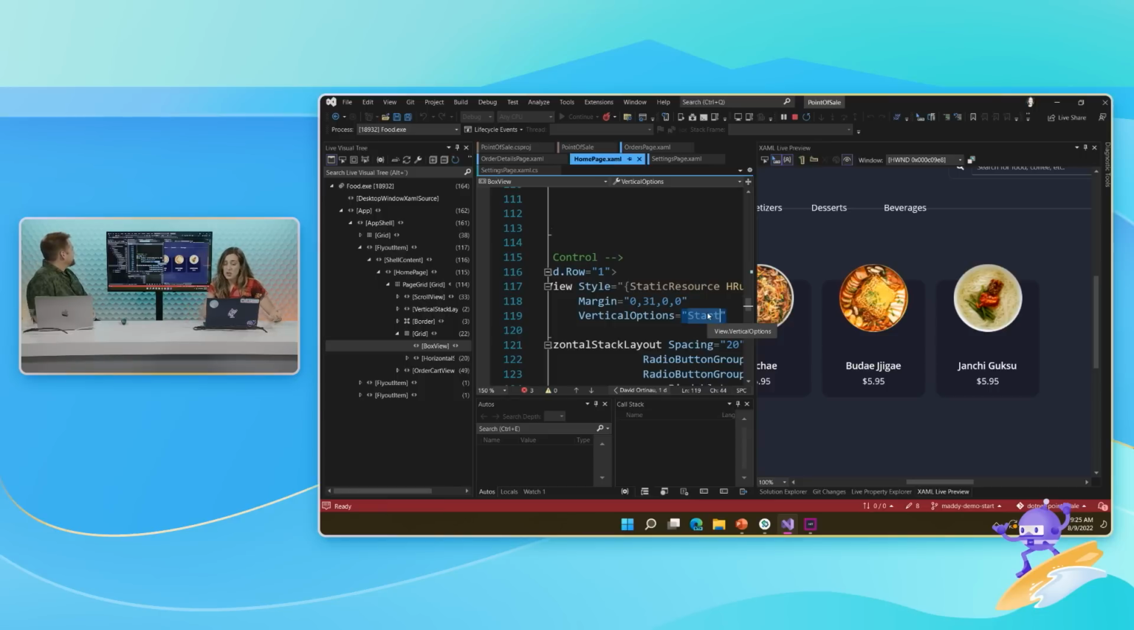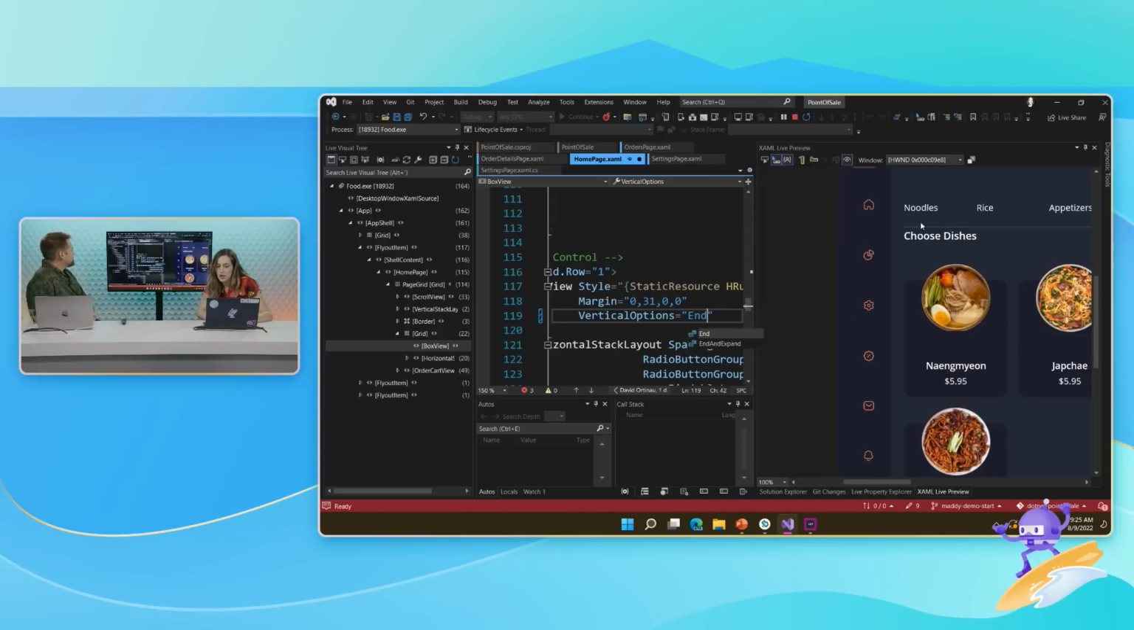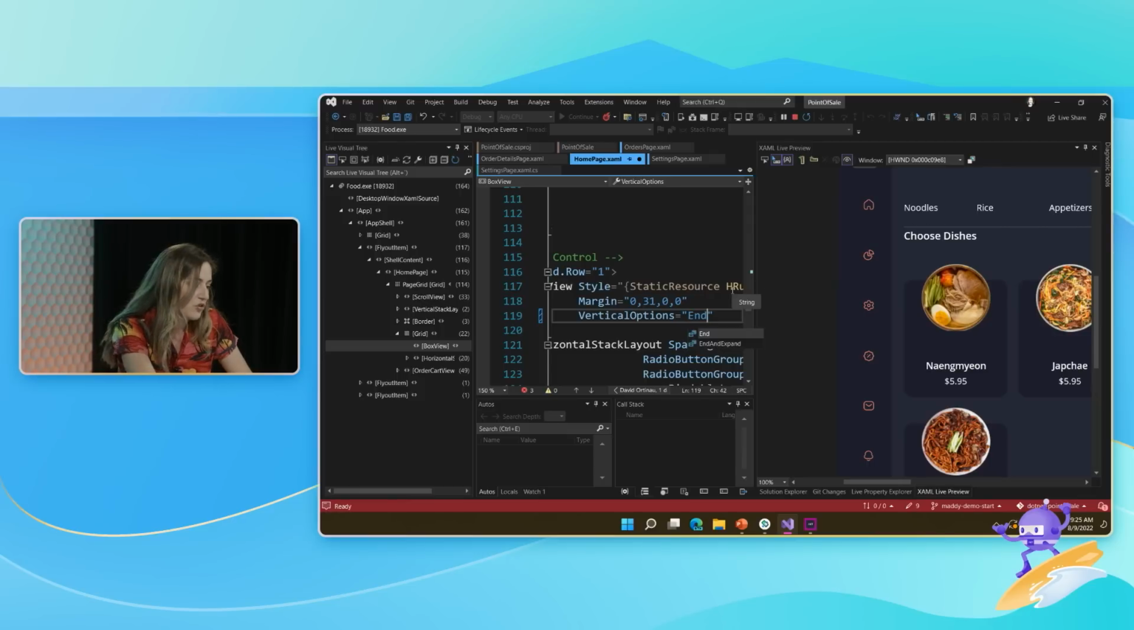Vertical options are start, which is one of the ways that you can align things. I don't know if that's right. I'll hit end. I think it's too far. I think this is supposed to go directly under them. So let's just do center, bump it up. Nice. That was easy. That's better.